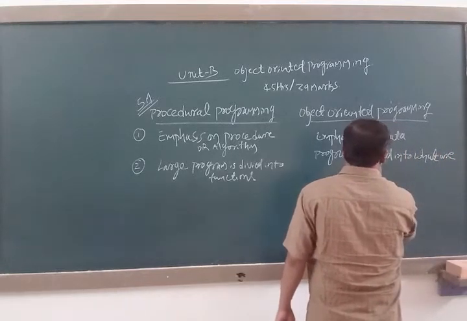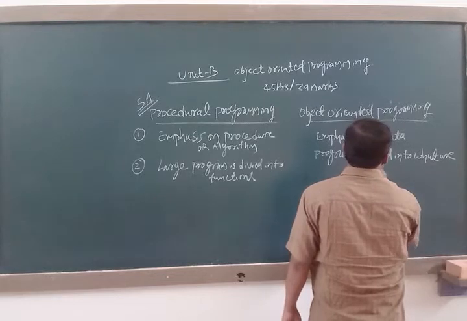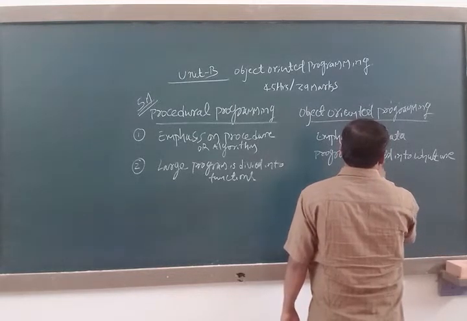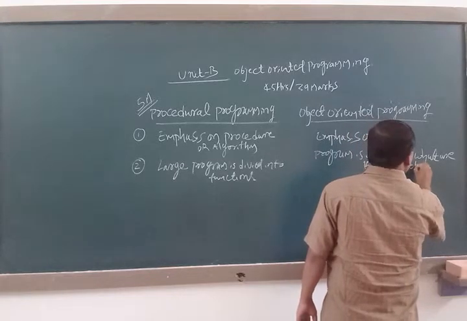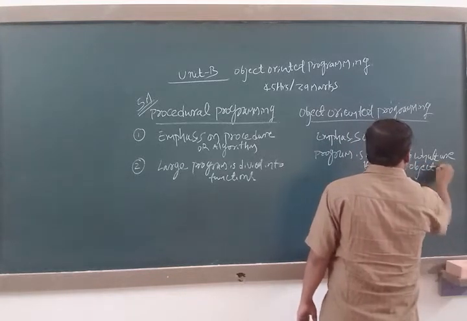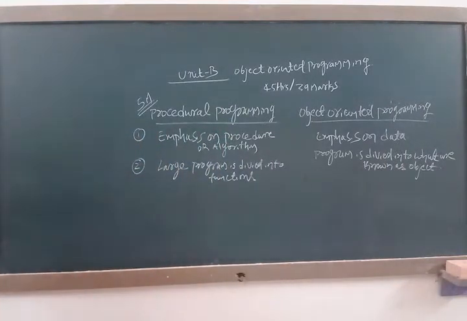In OOP, programs are divided into what are known as objects.